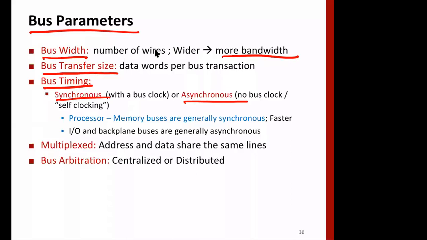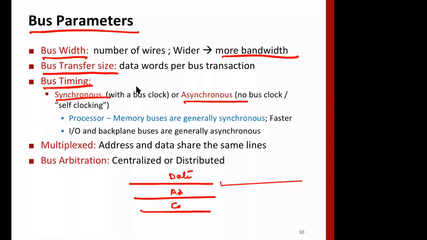All right. So buses can also be multiplexed. Instead of having three different buses, one for data, another for address, and a third for control, we can have a single bus which can carry both data and address. So we have to share it. That's called a multiplexed bus, where address and data share the same lines.